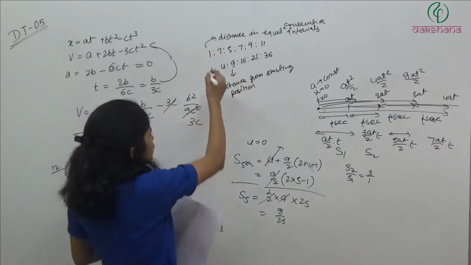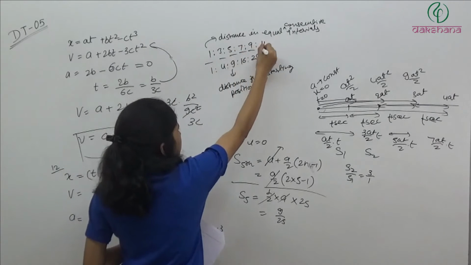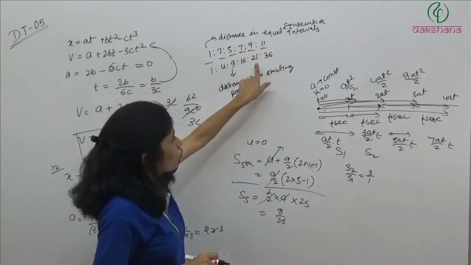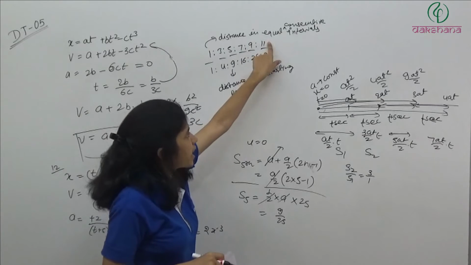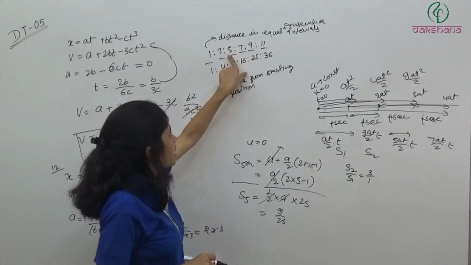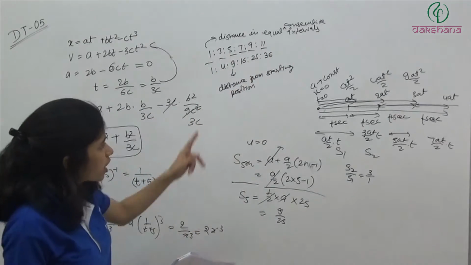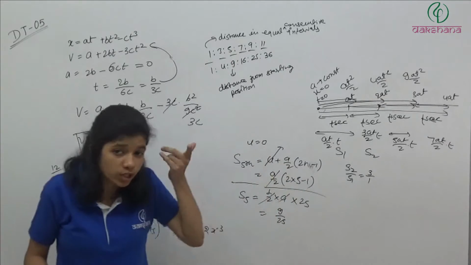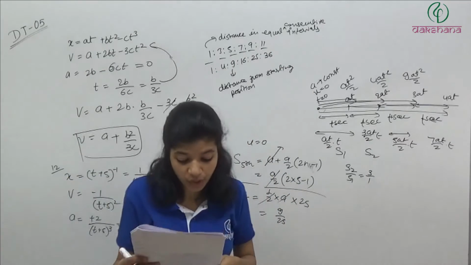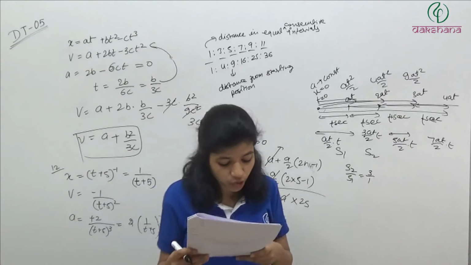So if you take the ratio, you will get it like this. 5th second to 5 seconds, 6th second to 6 seconds, 3rd second to 3 seconds. This will be the ratio. So ऐसे भी कर सकते हो, थोड़ा सा माइंड पे थोड़ा सा जोर देना पड़ेगा, और वो दे सकते हैं. ठीक है. So 9:25.